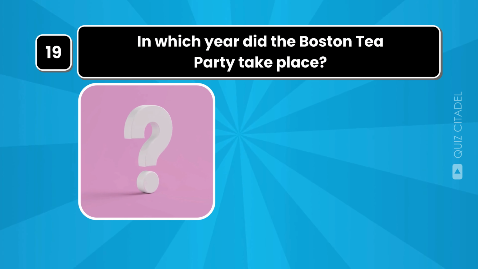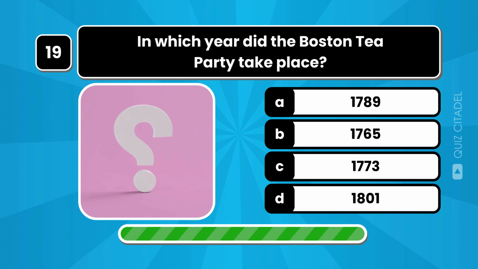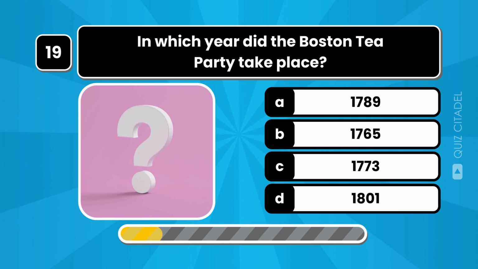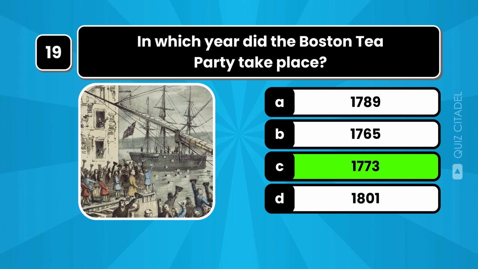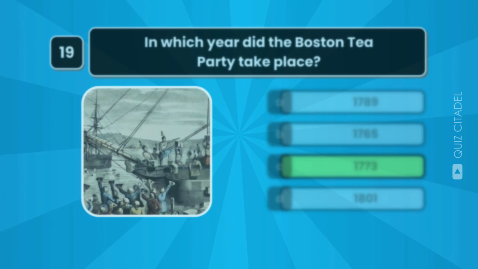In which year did the Boston Tea Party take place? The Boston Tea Party took place in 1773 when American colonists protested British taxes by dumping tea into Boston Harbor.